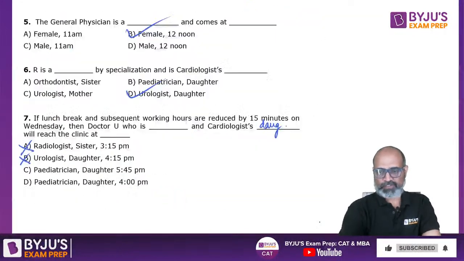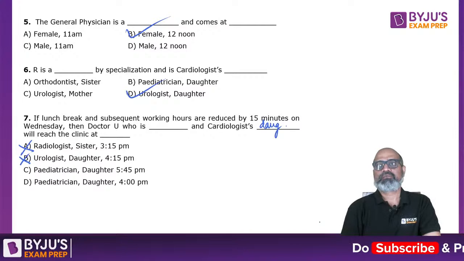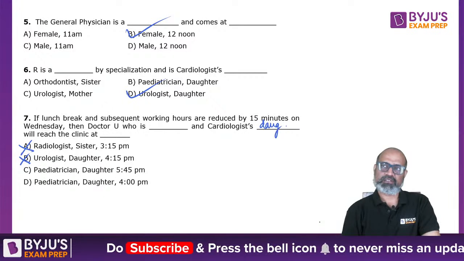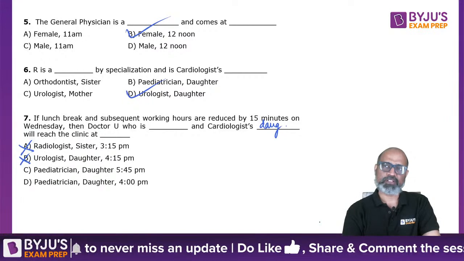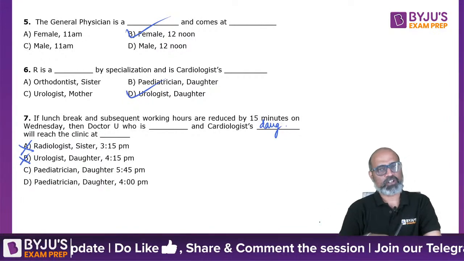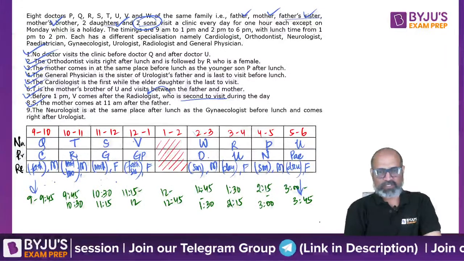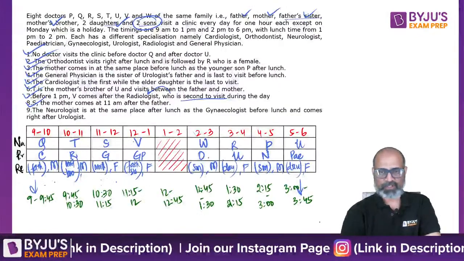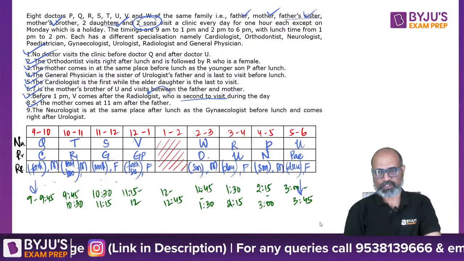9 to 9:45. Okay, let's read the question again. If lunch break and subsequent working hours are reduced by 15 minutes. So does it mean that once the working hour is finished, the next person will enter right after that, or there is a 15 minute break? 12 to 12:45, 12:45 to 1:30, 1:30 to 2:15, 2:15 to 3, 3 to 3:45.